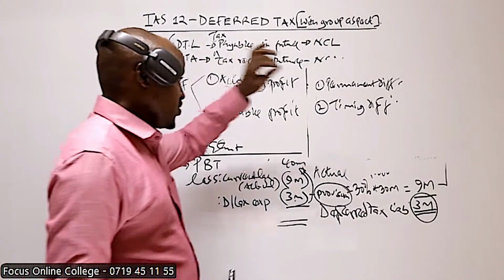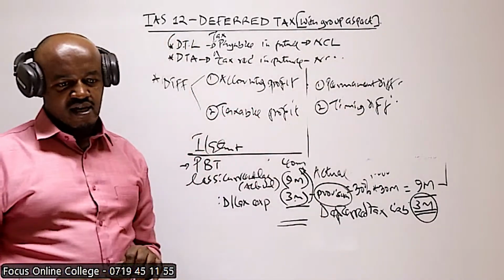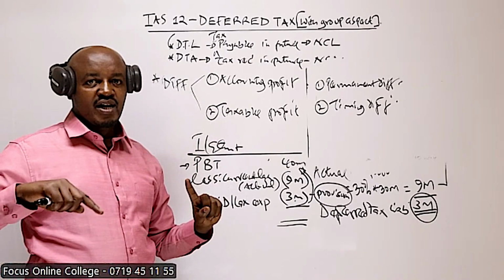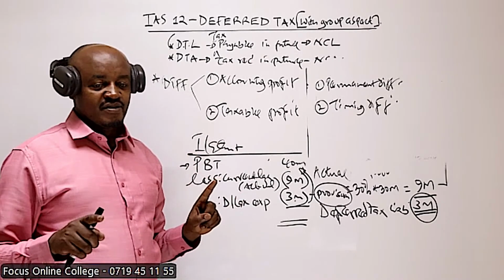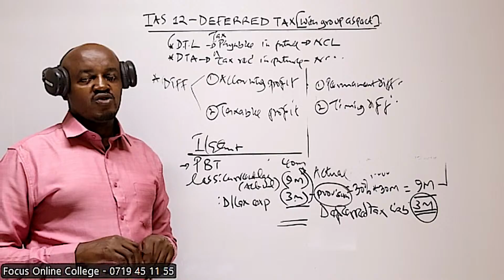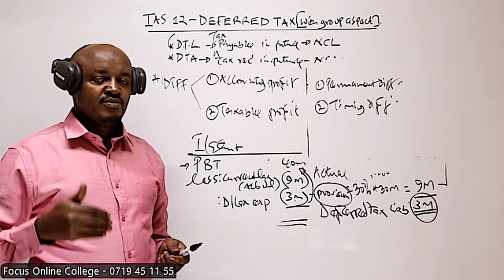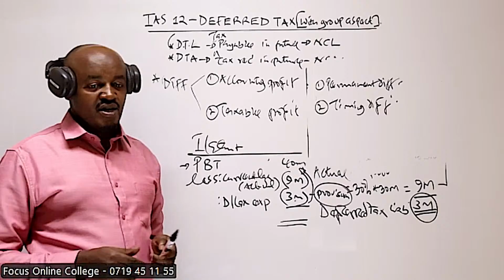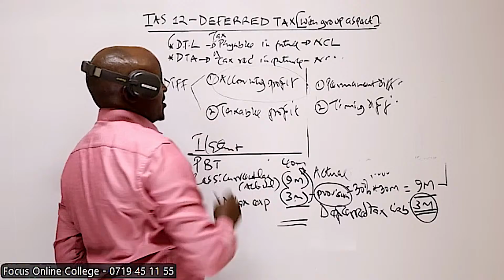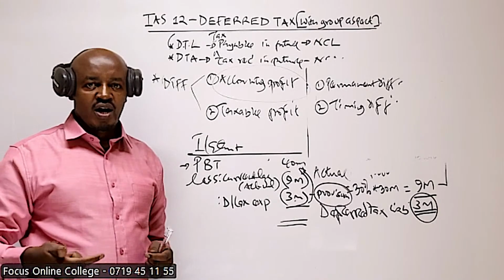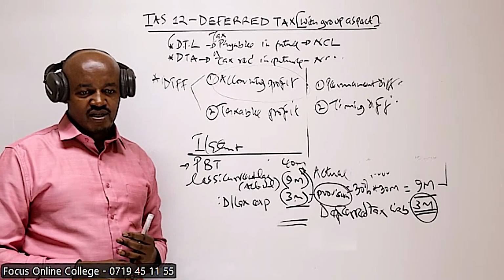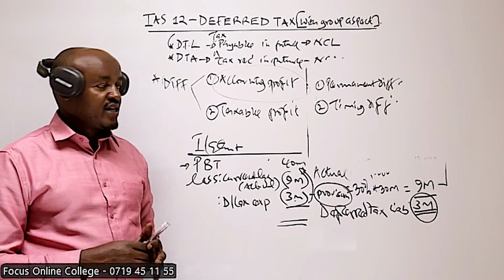Now, first of all, we'll talk about the permanent difference. This is the difference between accounting profit and taxable profit, and what causes this difference? This difference is basically caused by taking into account certain items of incomes and expenses in the computation of accounting profit, but those items are not taken into account in the computation of taxable profit.